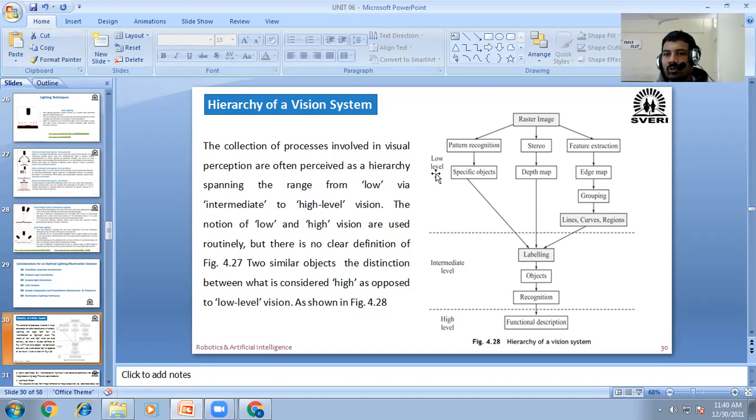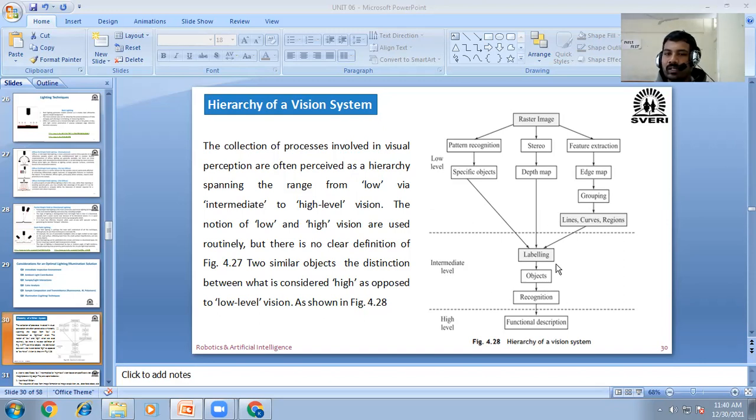First one is the low level. Here you find, for example, raster image, then pattern recognition, specific object, stereo, depth map, feature extraction, line grouping. After that, lanes, curves, and lines, curve, and regions. This comes under the low level of the vision hierarchy. In intermediate, you will find labeling, objects, and recognition.